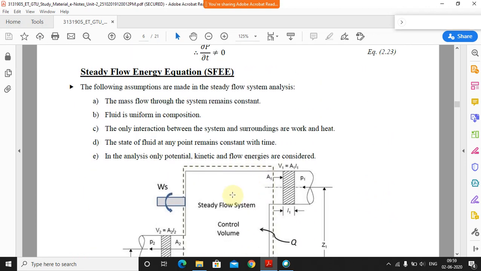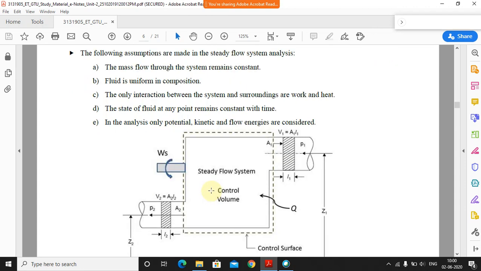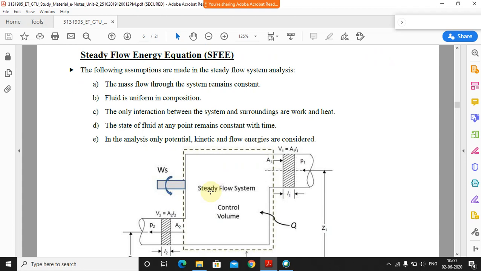Then we have seen the steady flow energy equation. Now there are so many applications based on this thermodynamic process, available in the market. So to study all these things, and to solve any problem related to them, we need to understand the steady flow energy equation.